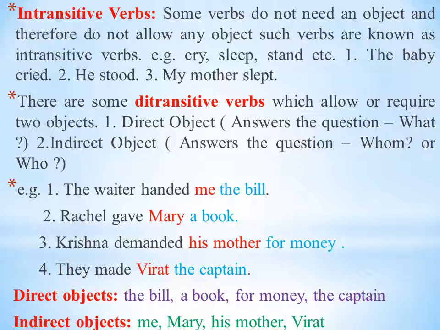In this way, there are two types of objects used in the sentence: direct object and indirect object. Such verbs, having these two objects, are called ditransitive verbs. And intransitive verbs do not need any object, but ditransitive verbs and transitive verbs need object.